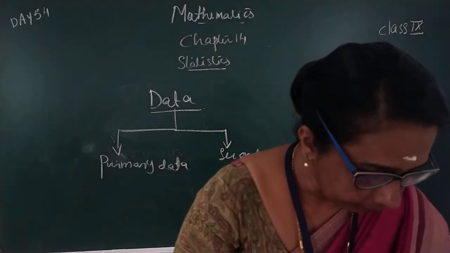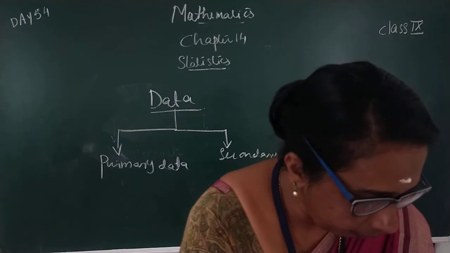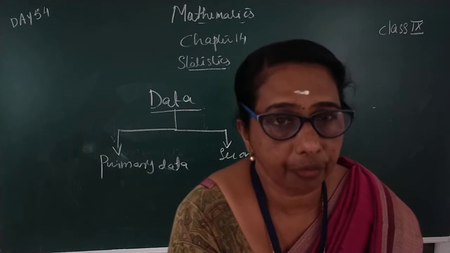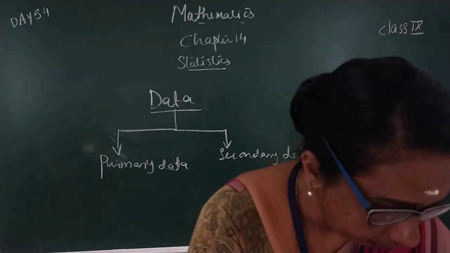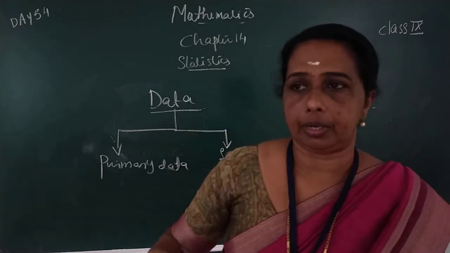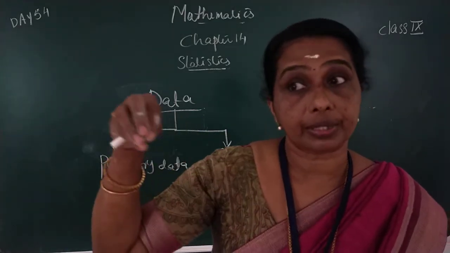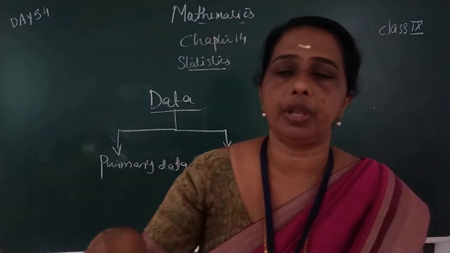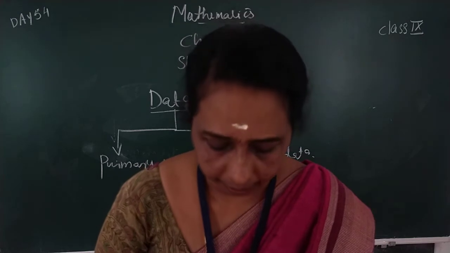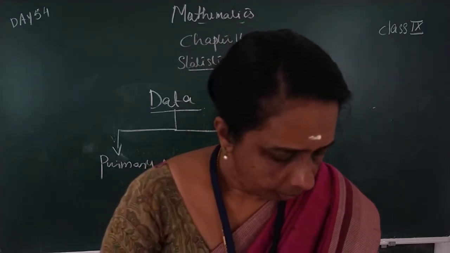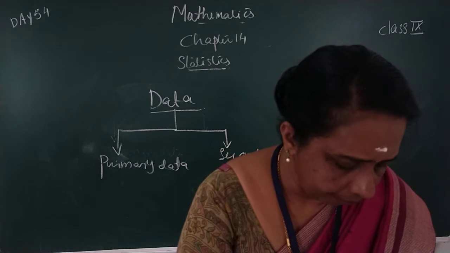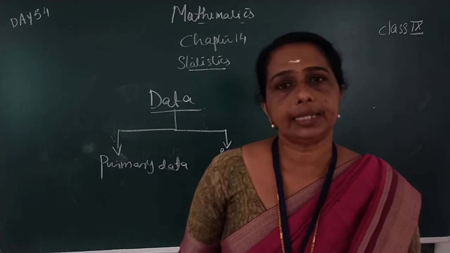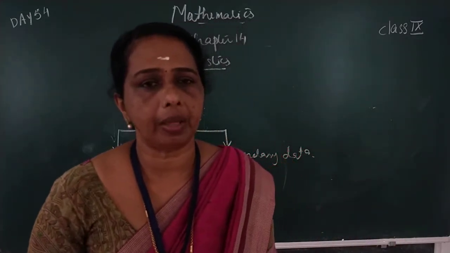Another example is production of various agricultural products in the last 10 years in our country. We have to collect the data from first stored data. Since first the data is stored, from that data we collect this data, that is called secondary data. One more example: the number of females per 1000 males in a particular state. These are secondary data and primary data.